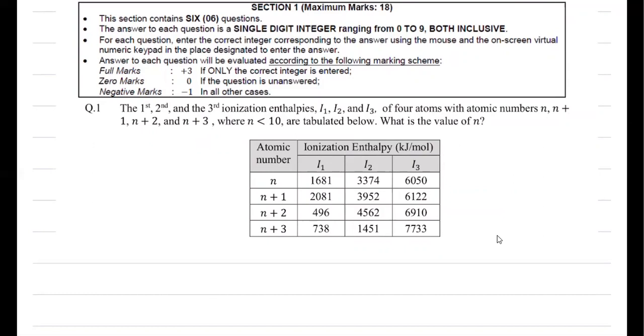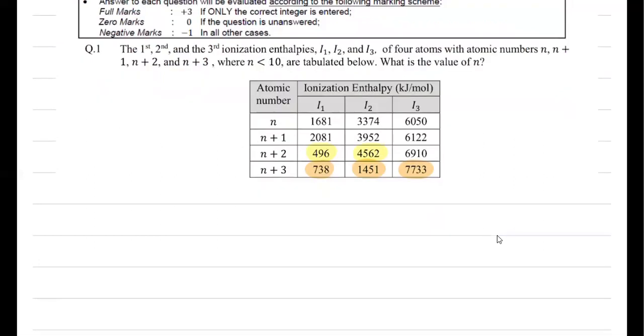So first you have to notice the ionization energies. You can see that for n plus 2 the ionization energy is 496, then it is suddenly high. That means it is certainly an alkali metal. And in the next case, you notice that between the first and second ionization energy there is a slight gap, but from second to third there is a sudden gap. This is certainly an alkaline earth metal. So we can easily predict here that n plus 2 is an alkali metal and n plus 3 is an alkaline earth metal. We can mark this carefully first.